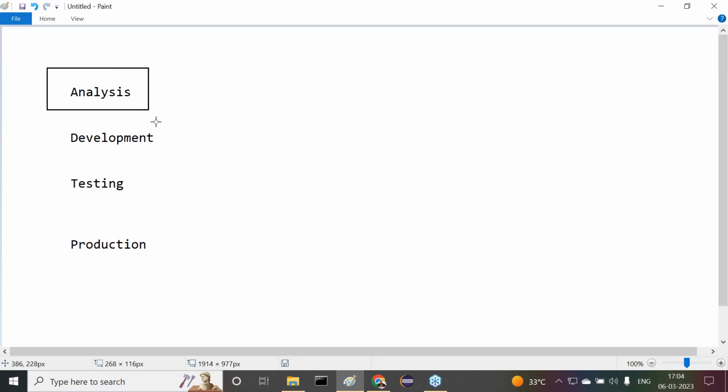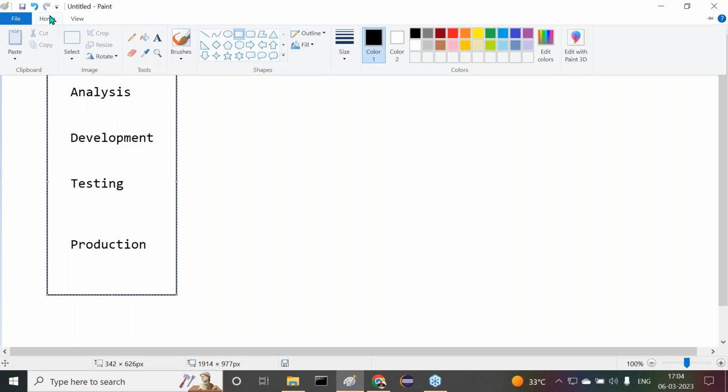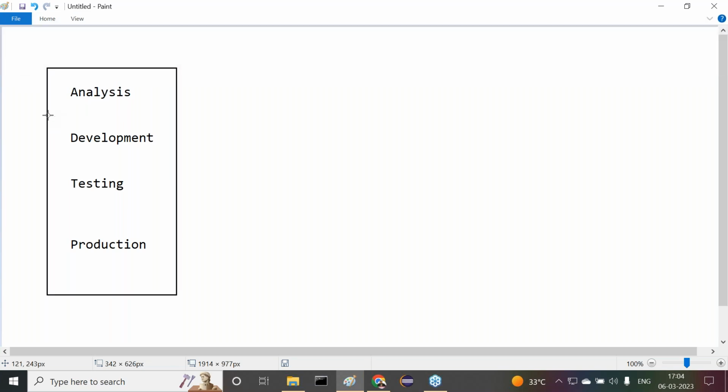Let's observe this clearly. Out of all these phases, who will do the analysis phase? Who will perform the development phase? Who will perform the testing phase? Think of it. The analysis phase could be done by some high-end people in the project, in the company. We are not going to do that. Just leave this one. Being a Java developer, no need to think much about the analysis phase. That could be done by high-end people in the companies. Leave that option now.